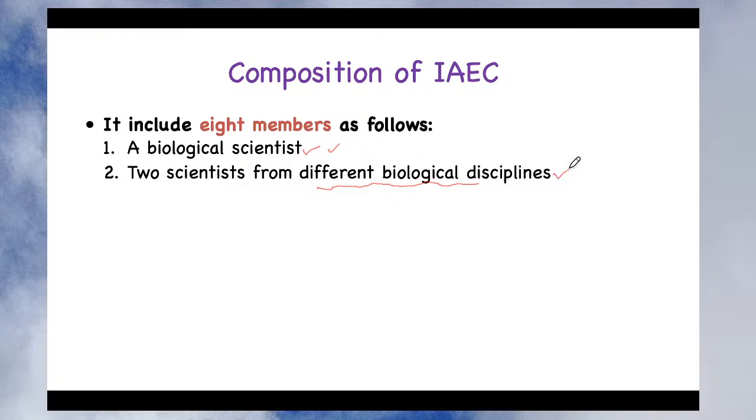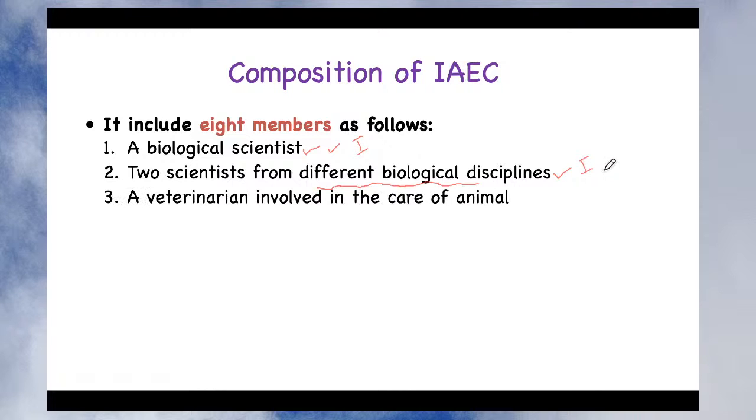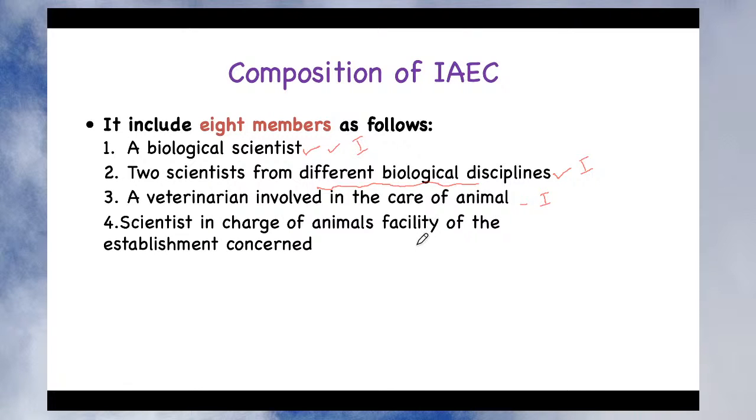I am writing I for those from the institute, so you will come to know how many people are from the institute and how many are from outside. The third member is the veterinarian involved in the care of the animals. The institute has to appoint one veterinarian, and the appointment must be approved by the CPCSEA. Fourth is the scientist in charge of the animal house facility of the establishment concerned.